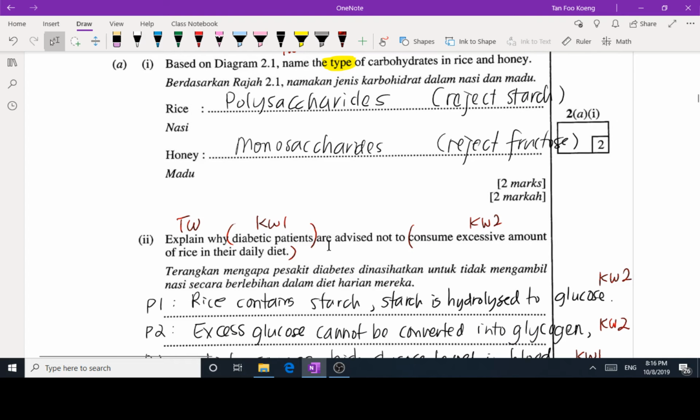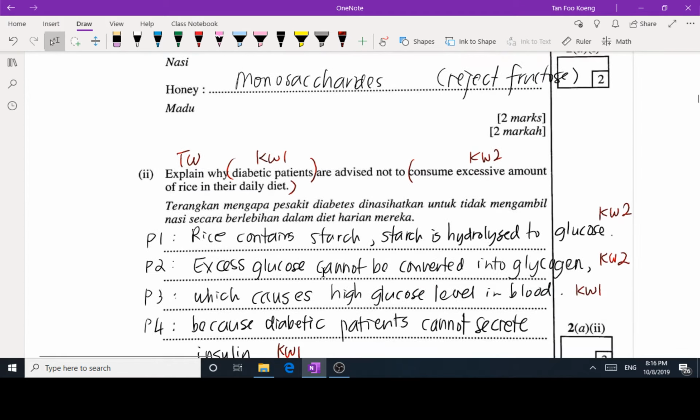Explain why diabetic patients are advised not to consume excessive amount of rice in their daily diet. So there are two keywords here. Why is this group of people not advised? They are not advised simply because what? We have to relate it to these two keywords. Number one, it is because the rice contains starch, and the starch is hydrolyzed to glucose when we eat them.